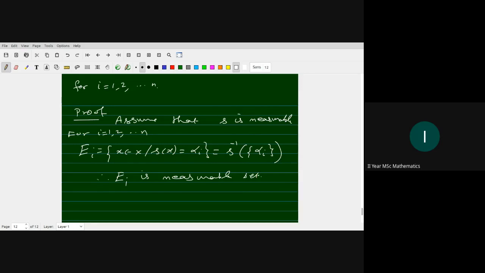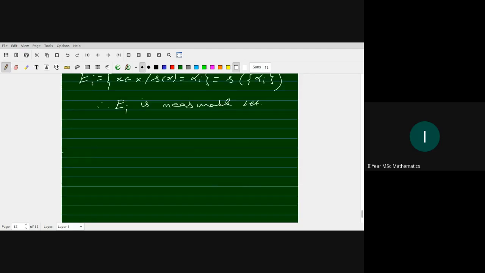Conversely, assume that E 1, E 2, up to E n are measurable. Then we have to prove that the inverse image of open sets is measurable.